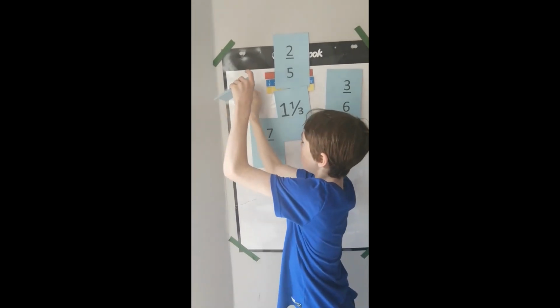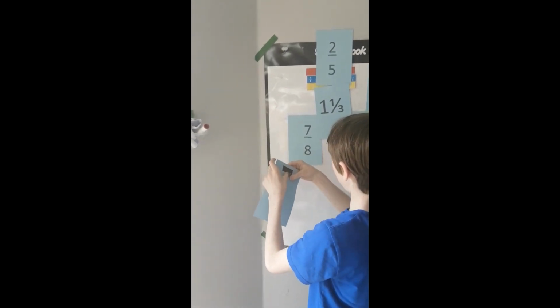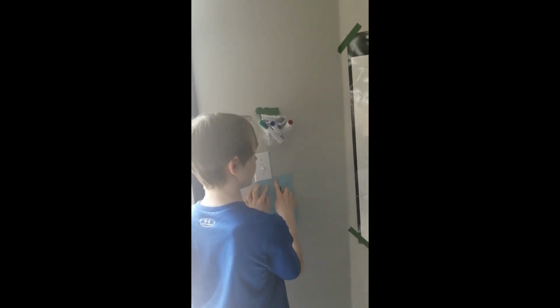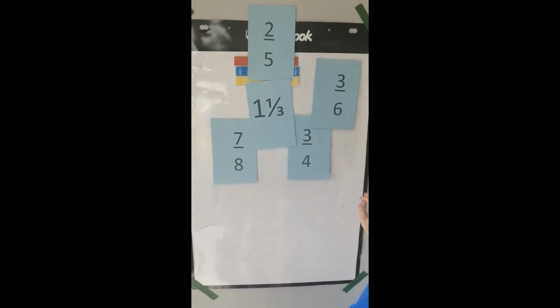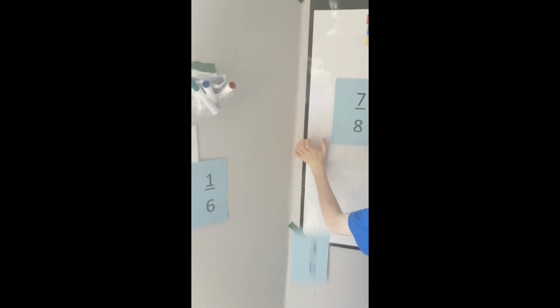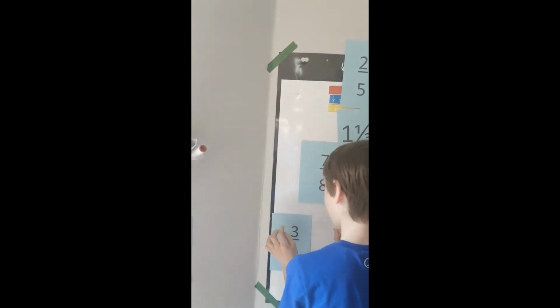1/6. All right, so let's... It's the smallest because it has the smallest number on the top. Okay. And then next, I'm gonna put on 3/6. 3/6, okay. Right there. See if you can get that one to stick.